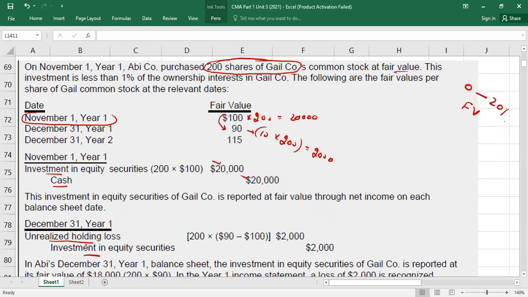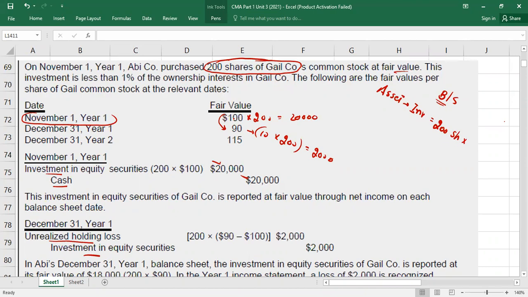Understood? Now tell me how your data will be presented in the financial statements in year 1. So you are preparing the balance sheet. In the balance sheet, I'm telling you a shortcut way. Simply in the asset section, you have to record what? Investment. Right? At which value? Fair value at the reporting date. And how many stocks do you have? 200 shares.